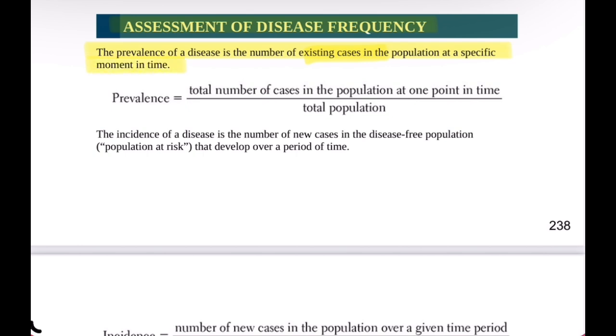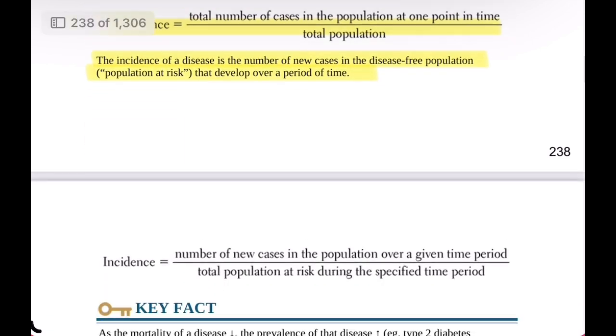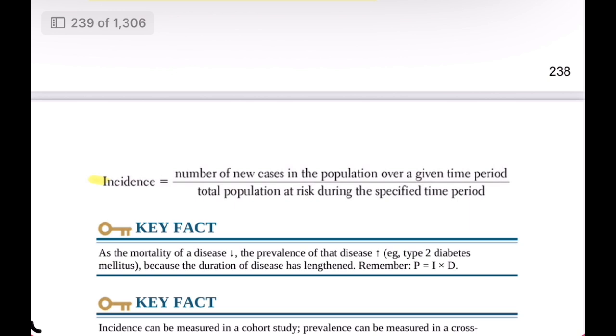specific moment in time. Prevalence means the total number of cases in the population at one point in time divided by the total population. The incidence of a disease is the number of new cases that develop in the disease-free population, also called the population at risk, over a given period of time. Incidence means the number of new cases in the population over a given time period divided by the total population at risk during the specified time period.